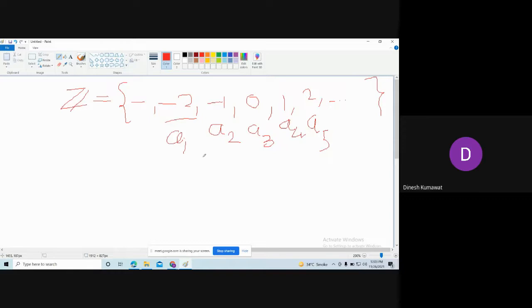Then can I always say that a_n is less than or equal to a_(n+1), or you can say a_(n+1) is less than or equal to a_n? Can you always say that for all n?